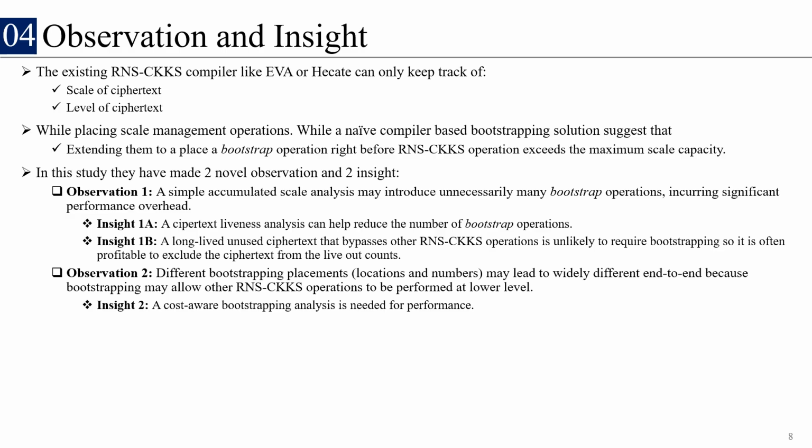A long-lived unused ciphertext, which we call a bypass edge, is unlikely to require bootstrapping, so it's often profitable to extrude them from the ciphertext. Another observation is that different bootstrapping placements may lead to widely different end-to-end performance, because bootstrapping may allow other operations to be performed at lower levels. A cost-aware bootstrapping analysis is needed for this performance to be understood.